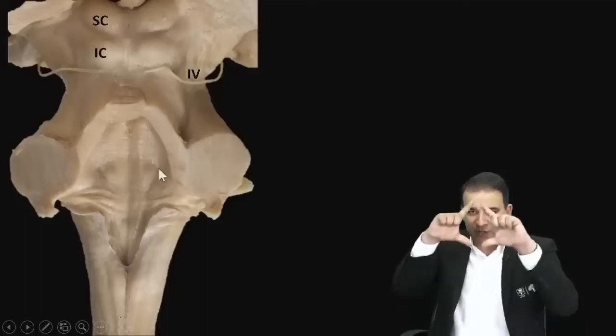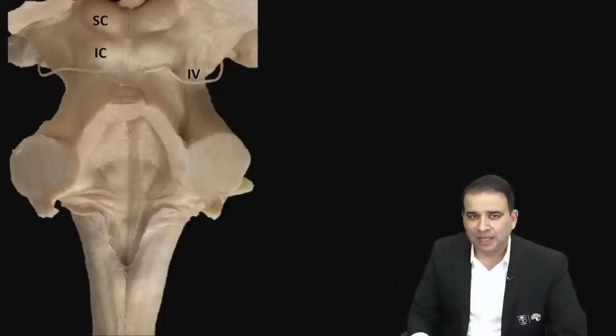Now here is the floor of the fourth ventricle, guys. In the floor of the fourth ventricle, what you see is also called the rhomboid fossa. Look at the shape, it's like a rhombus, rhomboid fossa. The boundary of the fourth ventricle is formed by the peduncles here. The superior cerebellar peduncle is coming from above, the inferior cerebellar peduncle is coming from below, so that is contributing to the boundary of the fourth ventricle.